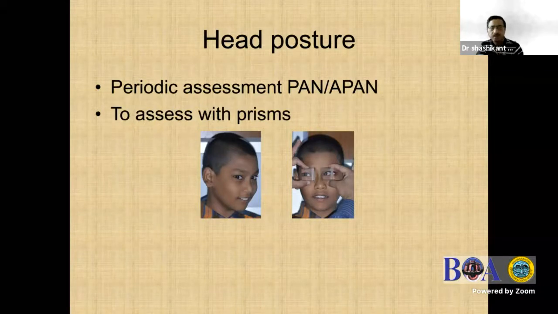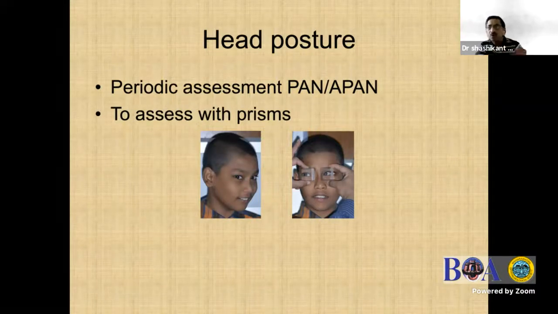And when we are assessing head posture, you can use yoke prisms. You can keep the prisms and then see whether the head posture reverses. So when you correct one head posture, the patient may go to another head posture. Then you are sure that the patient might be having periodic alternating nystagmus.